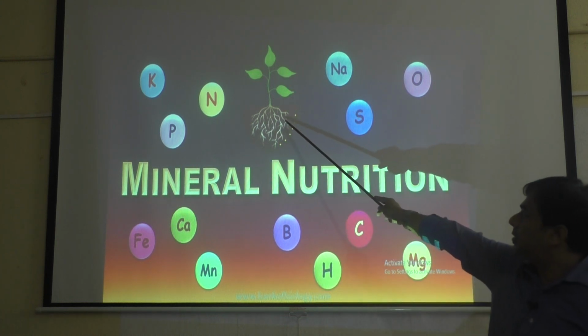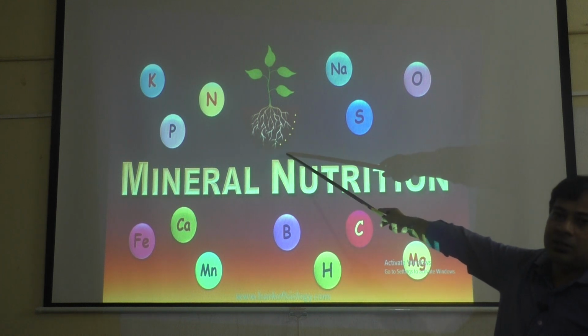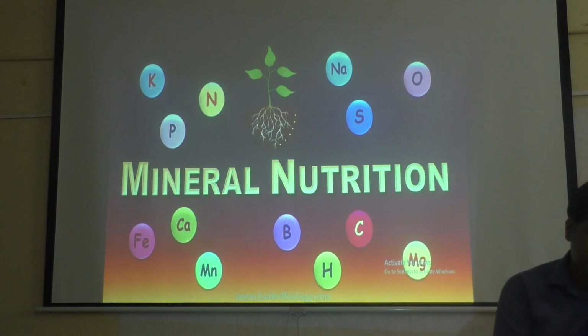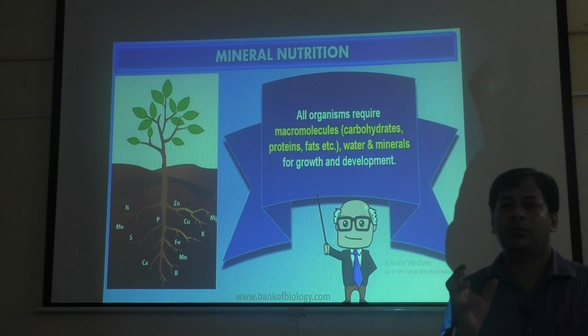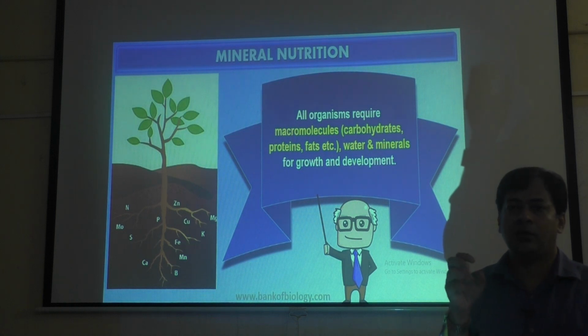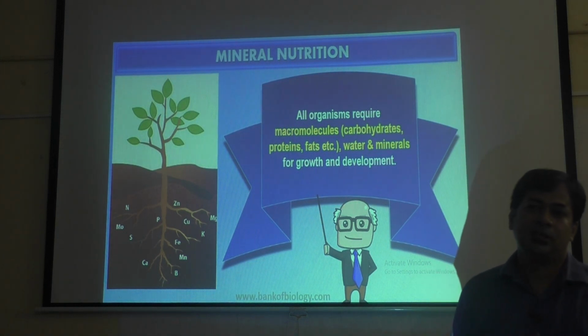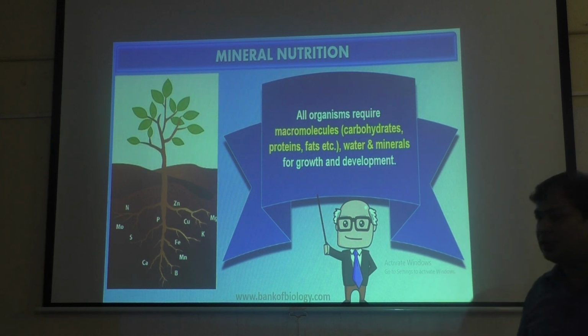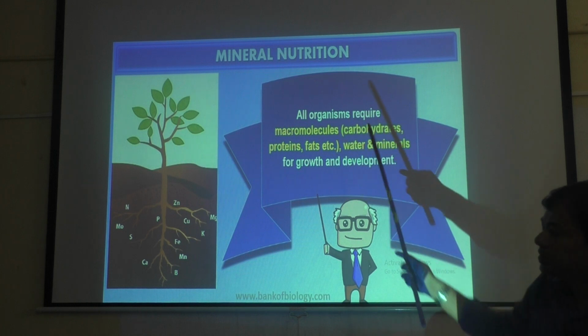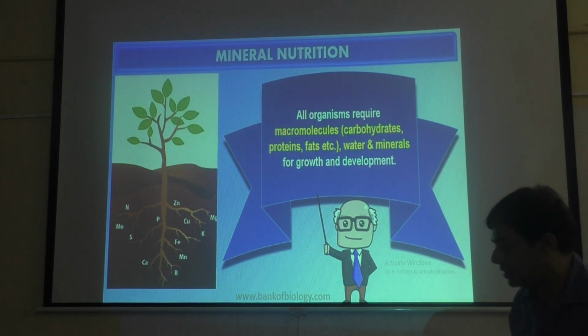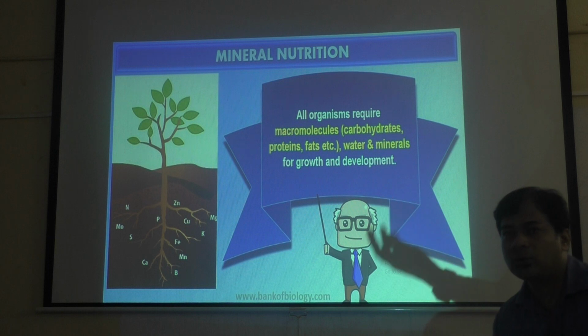See, they are showing a plant here. Roots absorb all these minerals along with water, because all these minerals are like ions. They easily get dissolved in water, and when the roots of the plants absorb water, minerals also get absorbed. Without minerals, a plant cannot survive. You can see what they are showing here. All organisms require macromolecules, that is molecules which are larger in size, whose molecular weight is more than 1000 daltons.